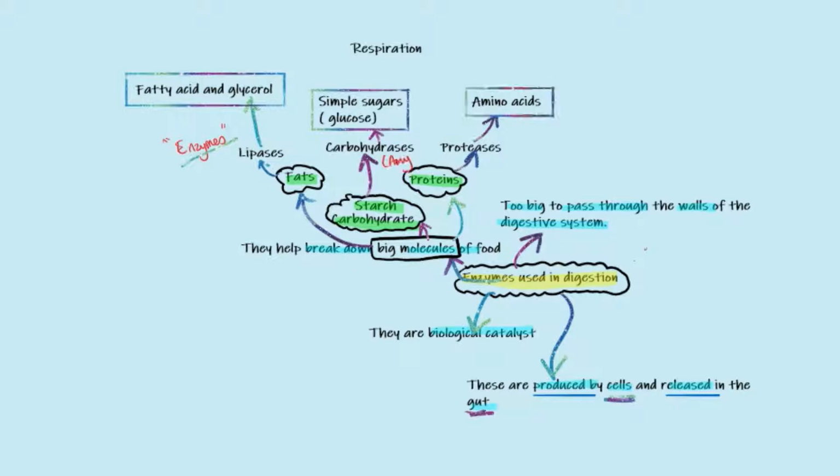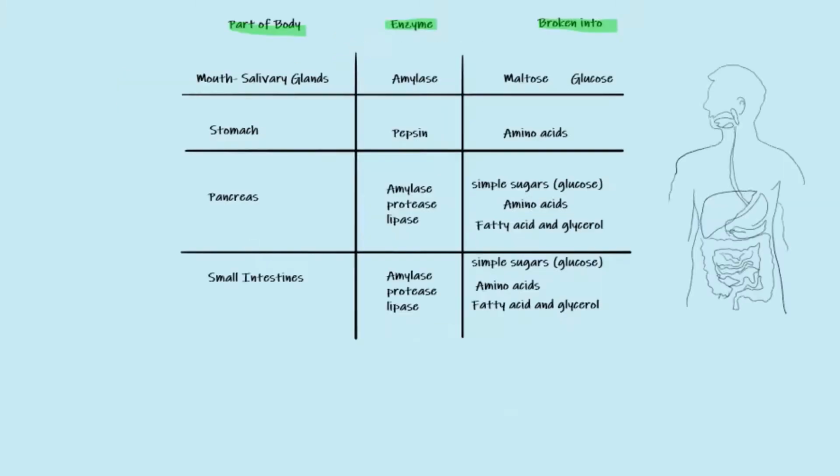A tip to remember: the carbohydrase that breaks down starch is called amylase, and once you get your simple sugar such as glucose formed, that is used in respiration to provide energy. Another tip to remember is when the starch is broken down, it makes maltose, and then the maltose is further broken down to glucose. Let's have a look at all of these enzymes and see what they're broken down into.